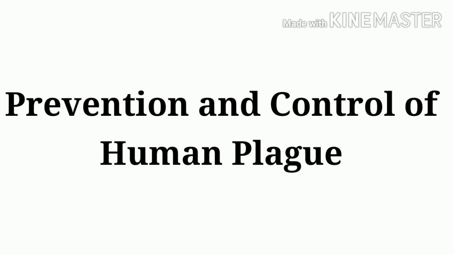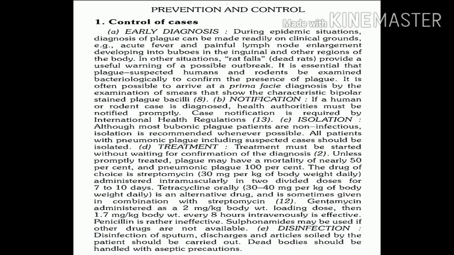Whereas preventive strategies include vaccination, chemoprophylaxis for the contacts and high risk workers. It also includes surveillance and health education. So let's see one by one. Regarding control of cases, the most important strategy that we must use is early diagnosis and treatment of cases.